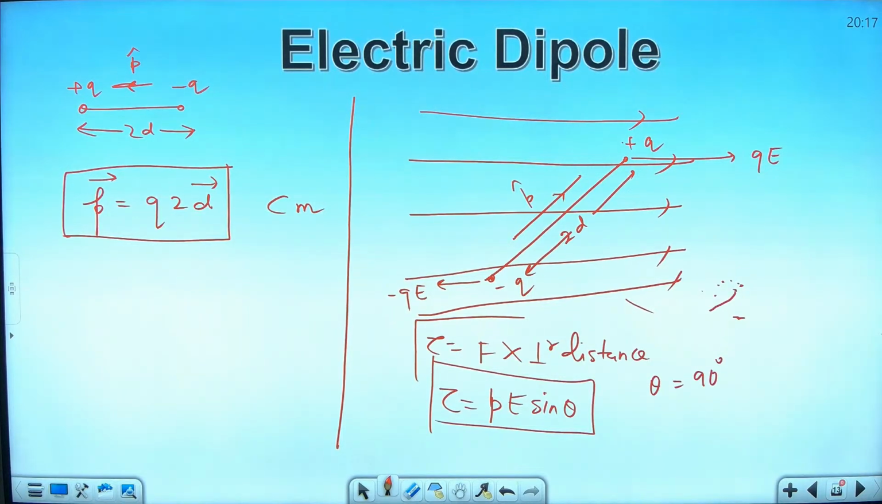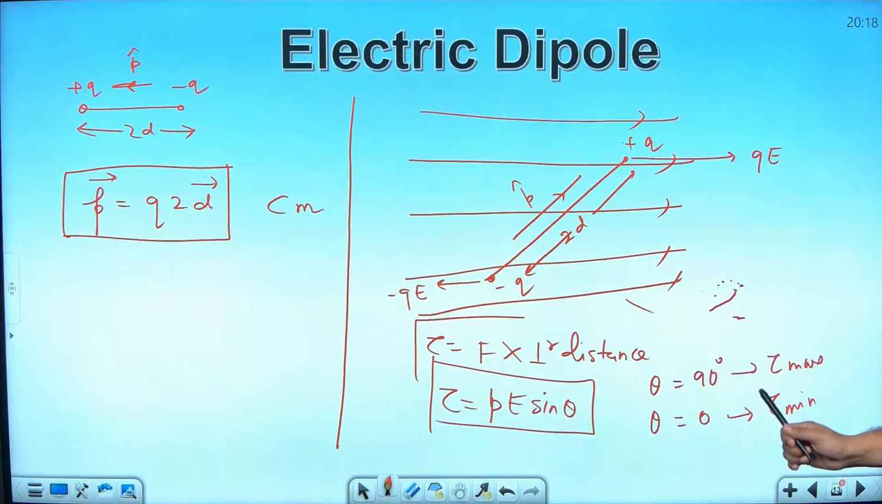Which position of dipole will lead to zero torque? Theta is equal to 0. This is torque minimum. This is torque maximum. Don't write minus 1 as the value. You may think that which value is having minus 1, that angle should be there. It's not like that. It is either zero torque or maximum torque.